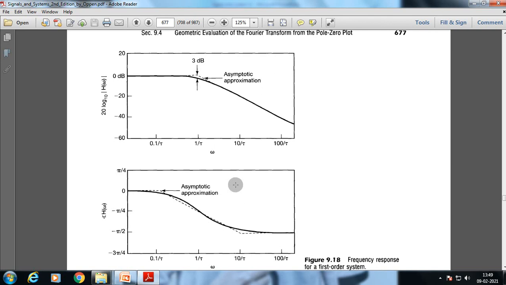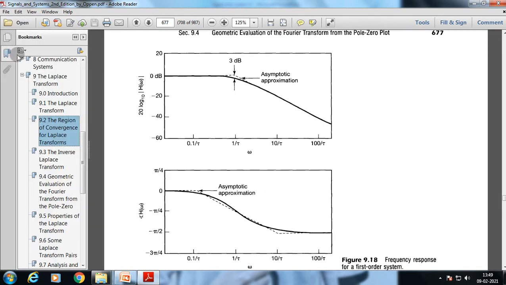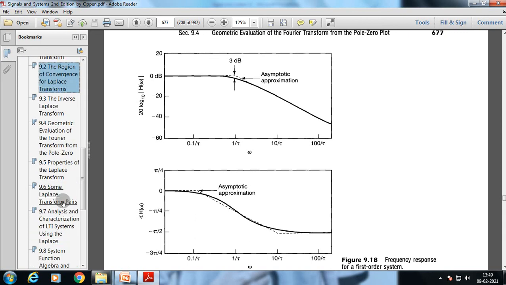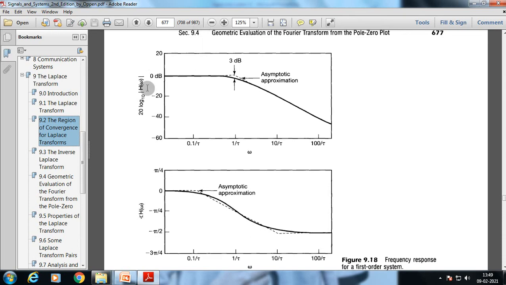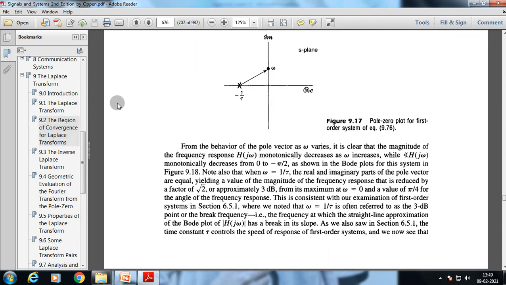Up to this we are going to conclude here today's class. In the next lecture we are going to discuss a few more examples of the Laplace transform and a few properties of the Laplace transform. So we are going to conclude today's lecture.